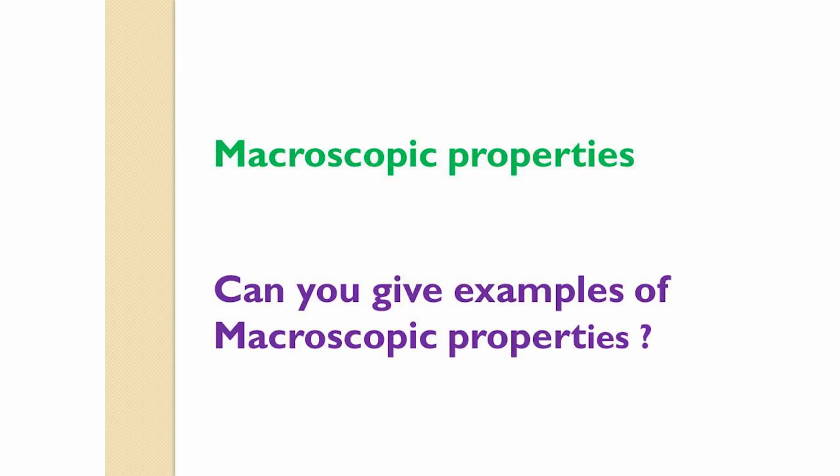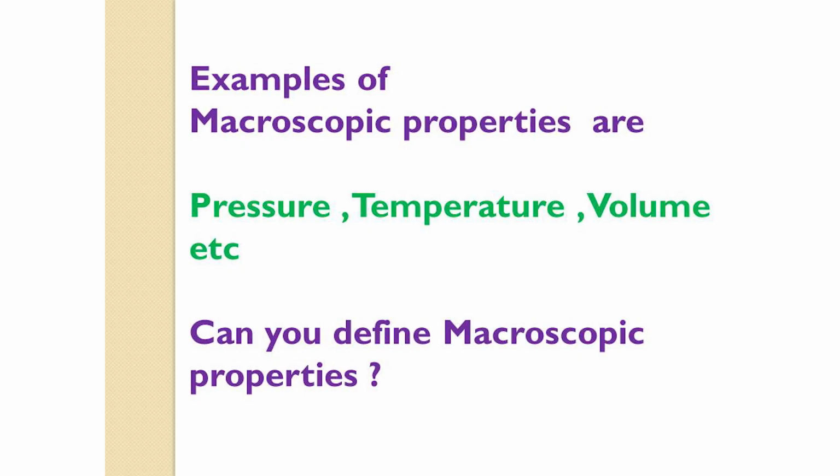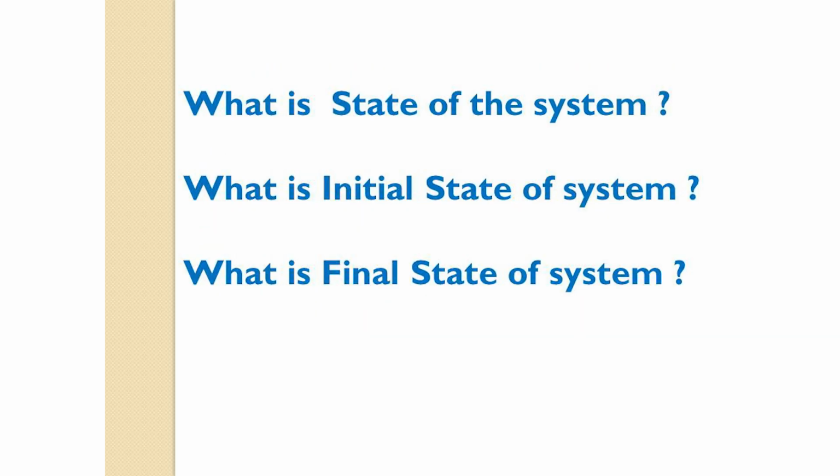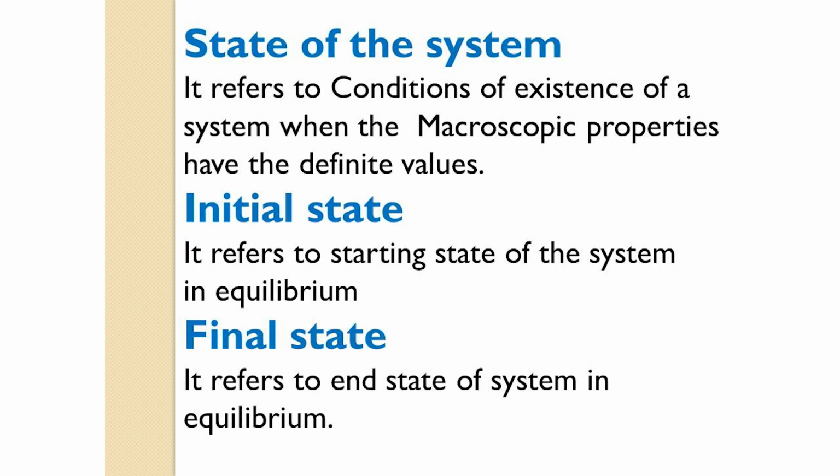Macroscopic properties. Can you give examples of macroscopic properties? Macroscopic properties are pressure, temperature, volume, etc. They deal with the large number of species or the bulk of the matter. Then, can you define the state of the system? It refers to the condition of existence of a system when macroscopic properties have definite values.